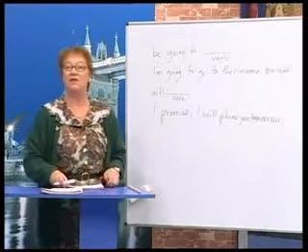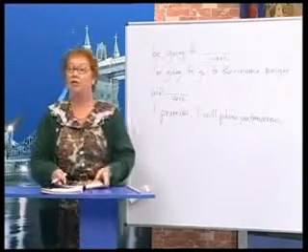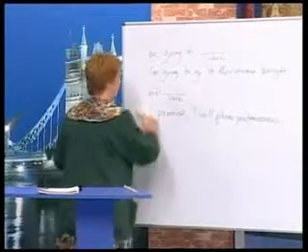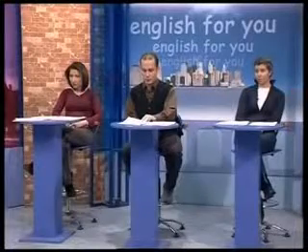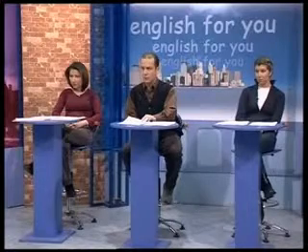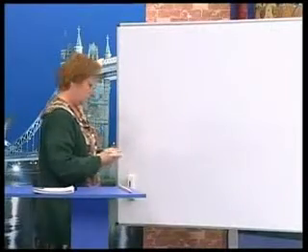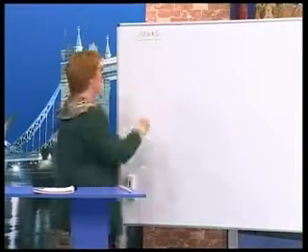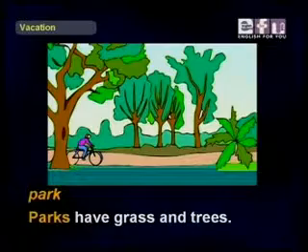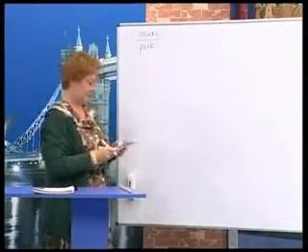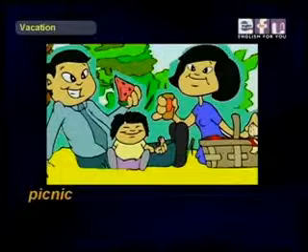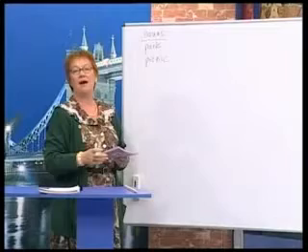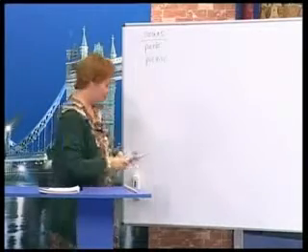And first, I want to tell you some of the words that we can use for a vacation. These are places. So let's make some room here, and then I'll show you some of the vocabulary that we can use for vacation. Now, these are nouns. The first one is park. Parks have grass and trees. We see parks in cities. The next one is picnic. We eat food on a picnic outside in a park, for example.